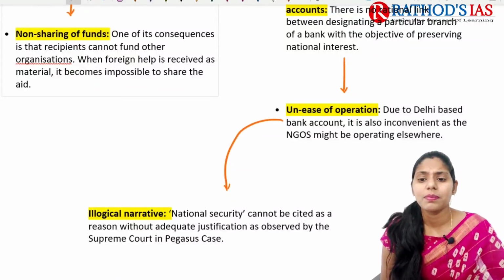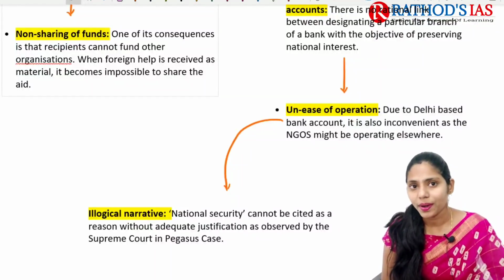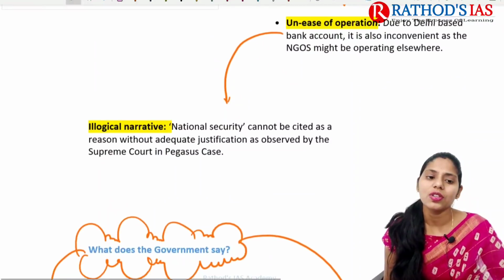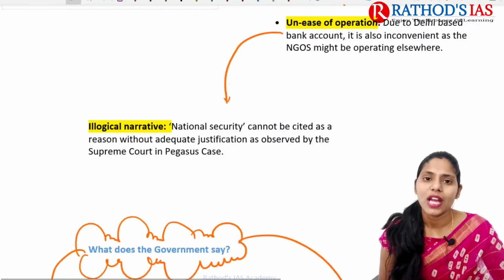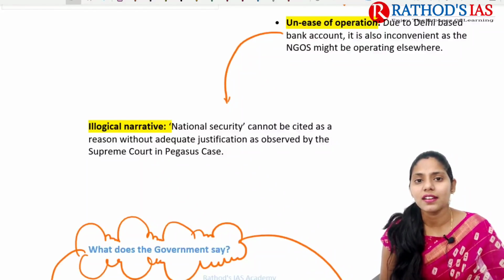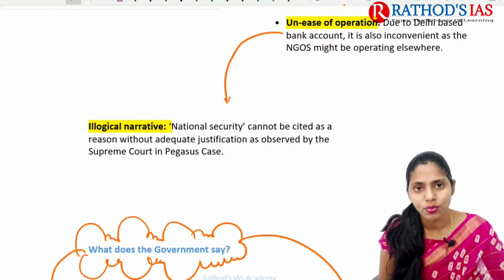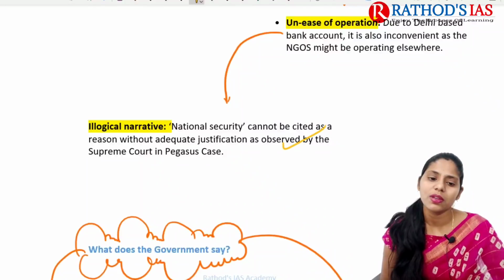And next one is unease of operation. Due to the Delhi-based bank account, it is also inconvenient for NGOs operating elsewhere. And next one is illogical narrative. National security cannot be cited as a reason without adequate justification, as observed in the Pegasus case of the Supreme Court. So these are some issues.